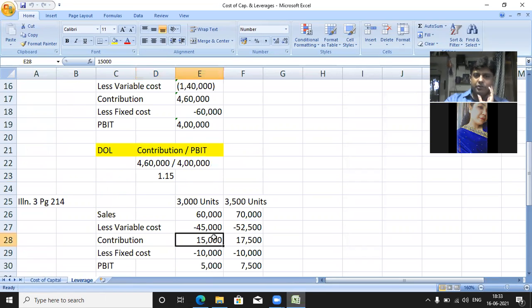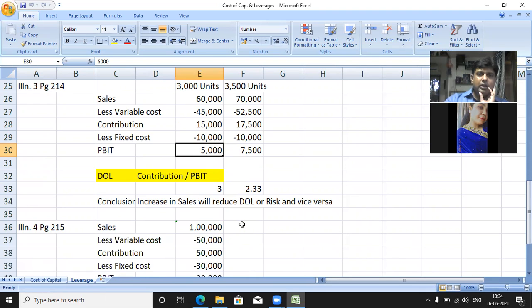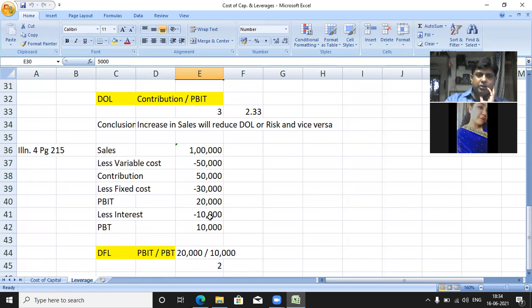Contribution is 15,000. In the other case, contribution is 17,500 and 10,000 is fixed, so we get profit before interest and tax of 5,000. Likewise, you can solve any question.